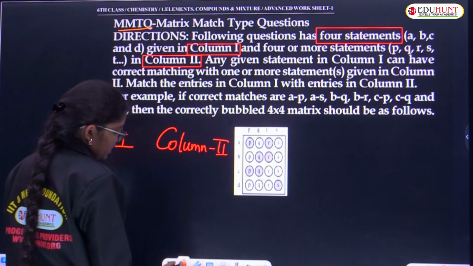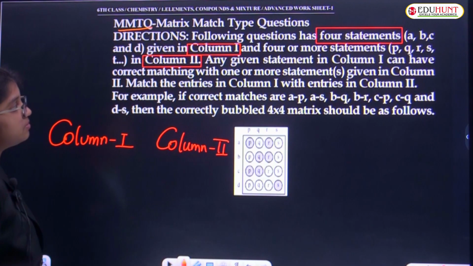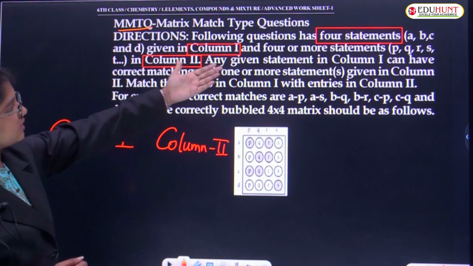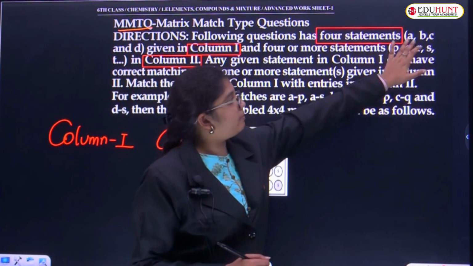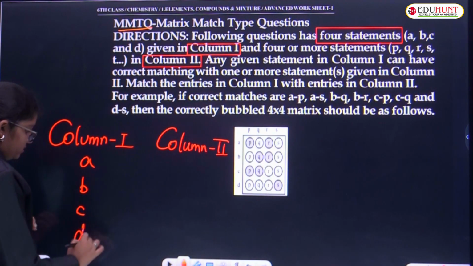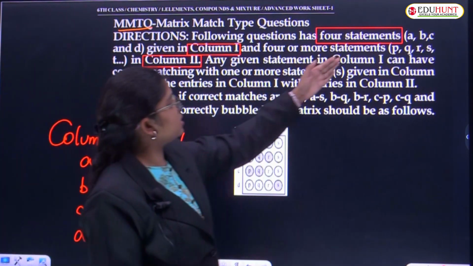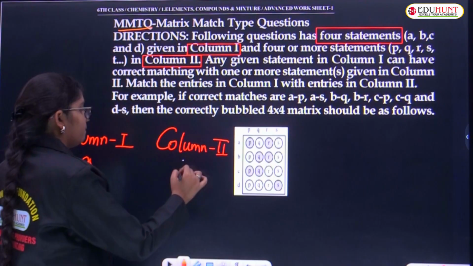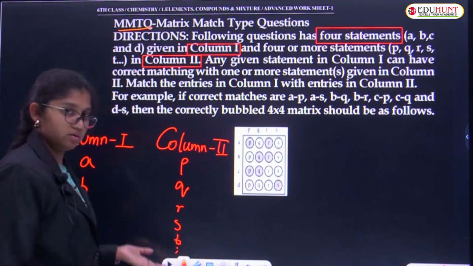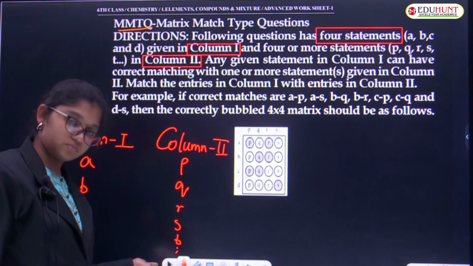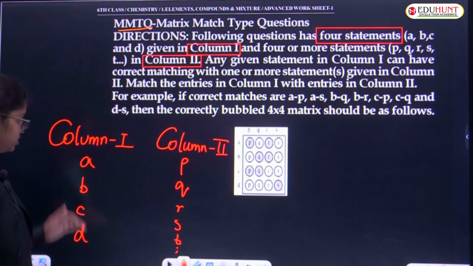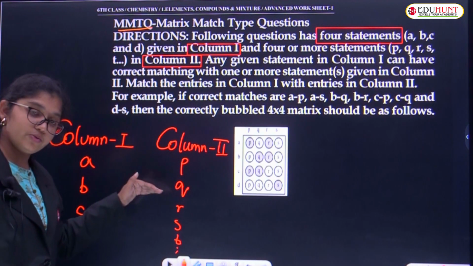Column 1 contains 4 statements, A, B, C and D, and column 2 contains P, Q, R, S, T and maybe some others after that. So this may be multi-matrix, meaning A may match both P and Q options, whatever it is.